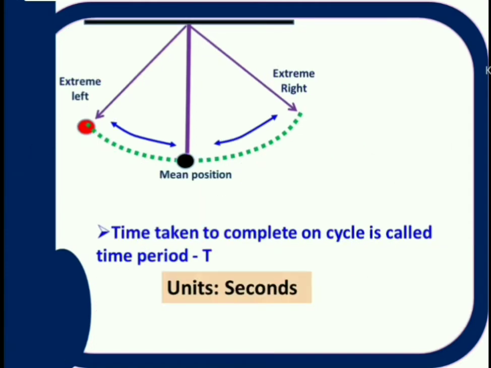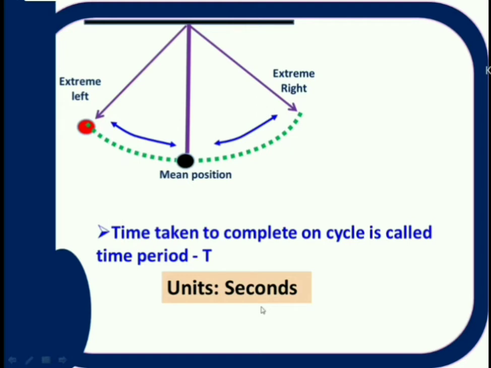Next one, time period. The most important concept for an oscillatory motion is time period. If you clearly observe the oscillatory motion, after a certain time interval, it repeats its motion. That means it is starting here and moving towards the end and again coming to here. After that, again it is moving from here and again coming. That means after a particular time interval, every time it is repeating its motion. The time period is defined as the time taken to complete one oscillation.